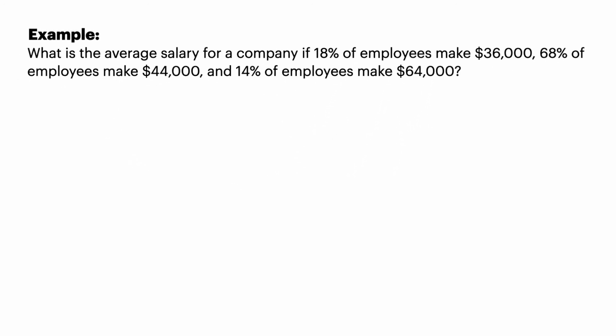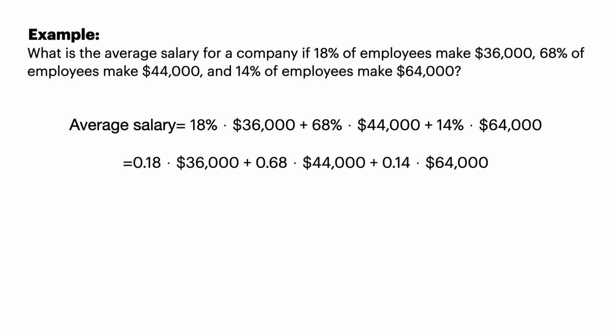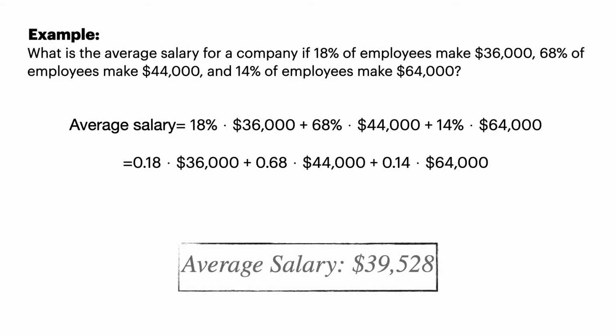In the next example, what is the average salary of a company if 18% of its employees make $36,000, 68% make $44,000, and 14% make $64,000? Well, this is going to be the weighted situation since we have a percentage. So 18% times the 36, 68% times the 44, and the 14% will be times the 64. Now remember, we have to turn these into decimals for that to work, but once we do that, we find the average salary is $39,528. So there we used the weighted system.